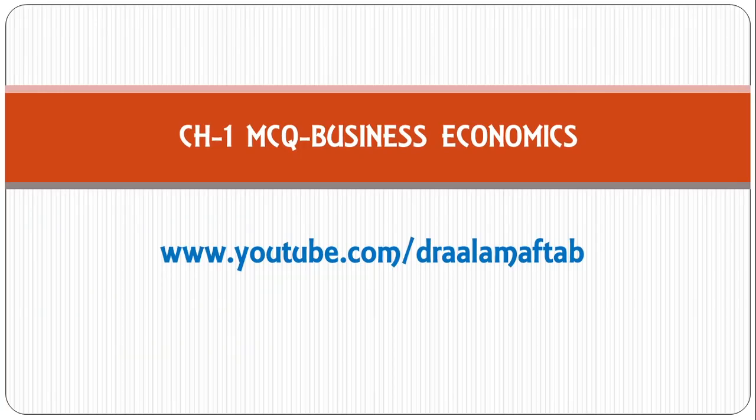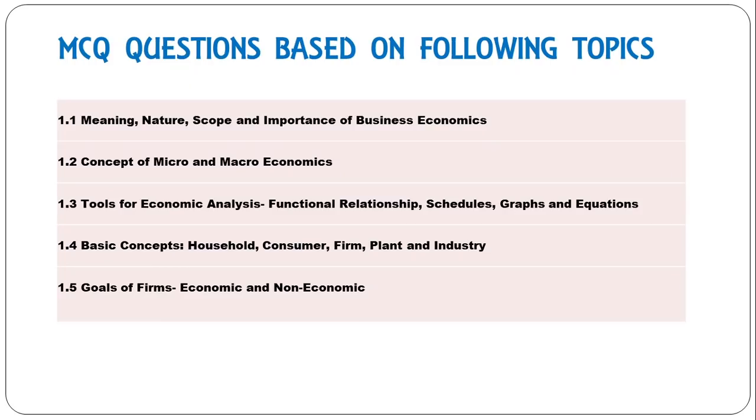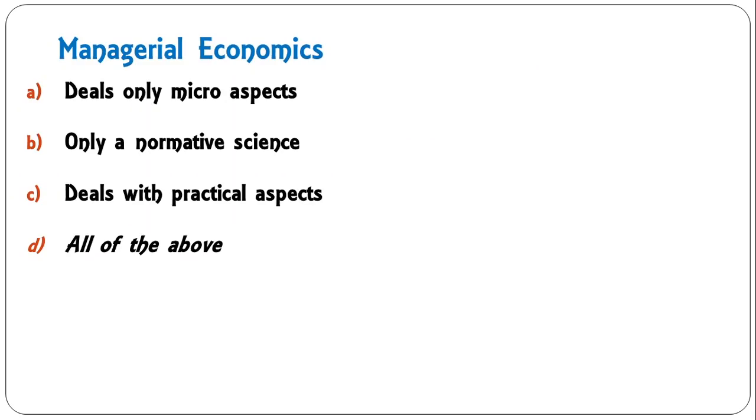In this video, I have prepared MCQ questions based on business economics, and the topics which are covered are meaning, nature, scope and importance of business economics, concept of micro and macroeconomics, tools for economic analysis, functional relationship, schedules, graphs and equations. Then basic concepts like household, consumer, firm, plant and industry. And finally, questions will be based on goals of firms, both economic and non-economic goals. So let us begin with the first question.